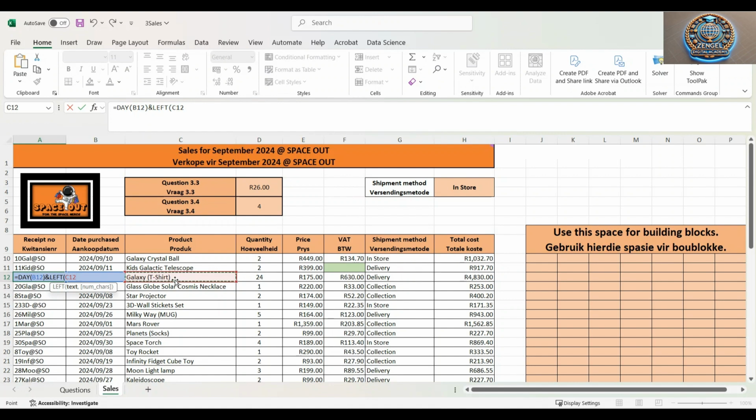We select C12, and from here, what do we want from C12? If we say comma, the number of characters, we want 3 characters. So only 3, the G, A, and L. So now we're going to say 3. Then we close our bracket.